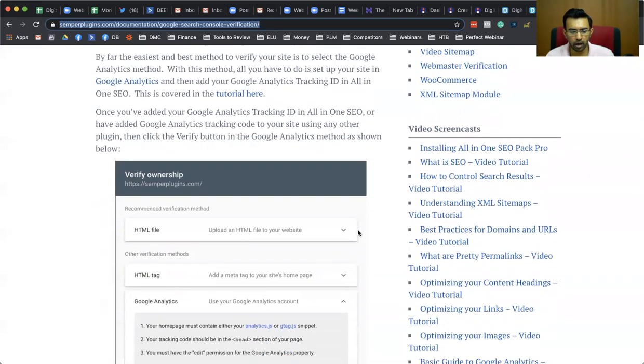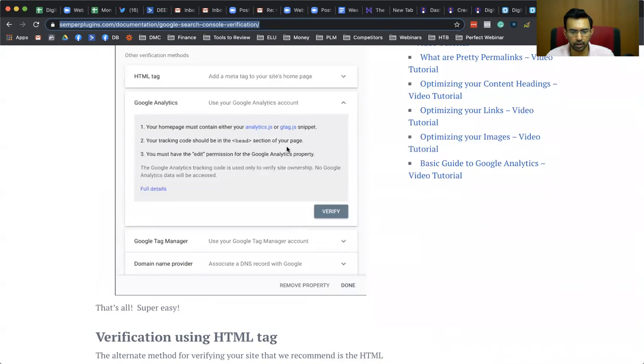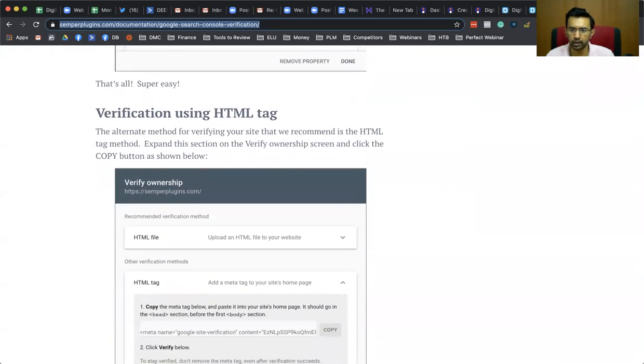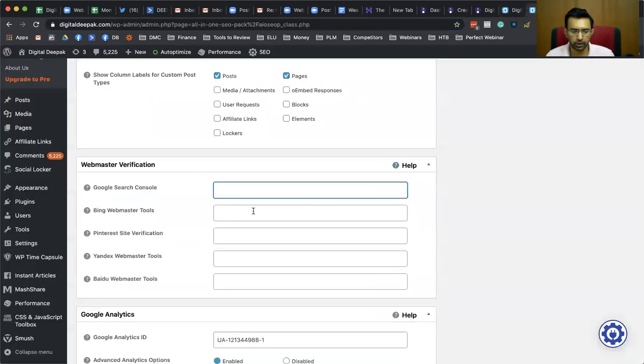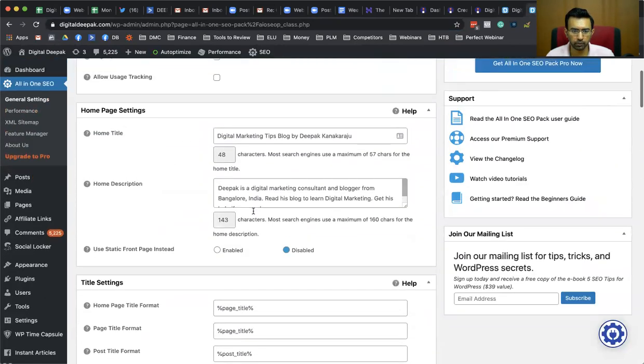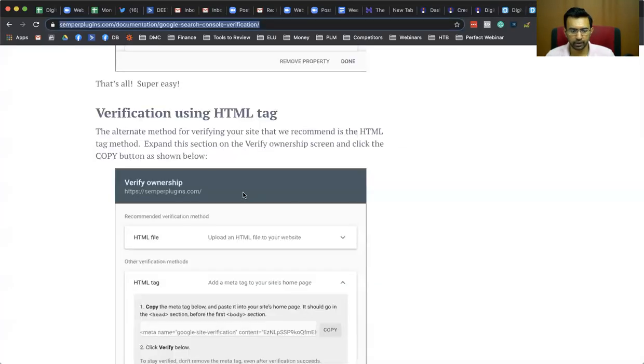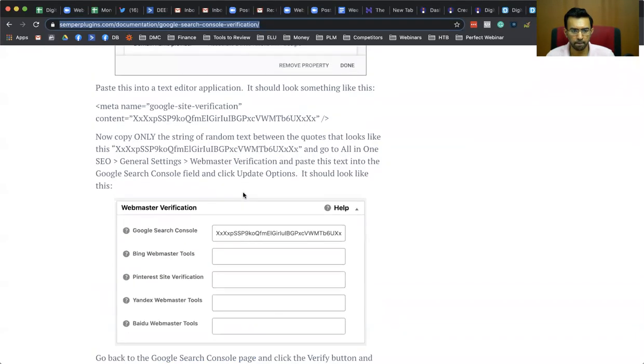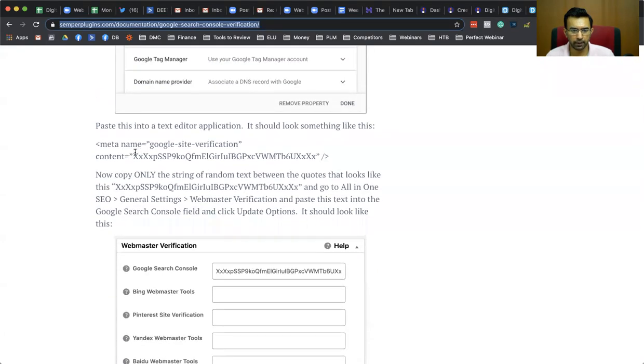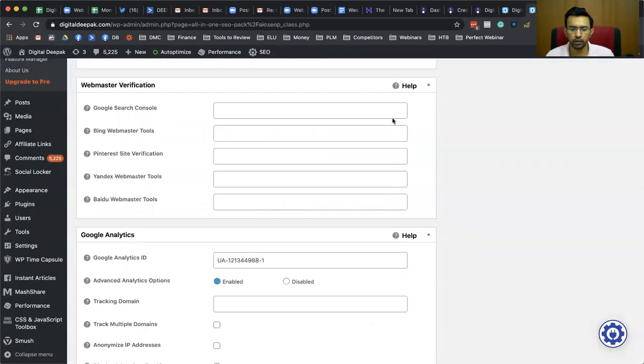So here, how are you going to do it? You can do it using analytics only, right? So you can put the analytics code. So where is the analytics code? Here, this is the Google Analytics code. Directly using that, it can get verified. Or if you want to do the meta tag, basically take this string and put it here. So what I will be doing, I will just paste it here.